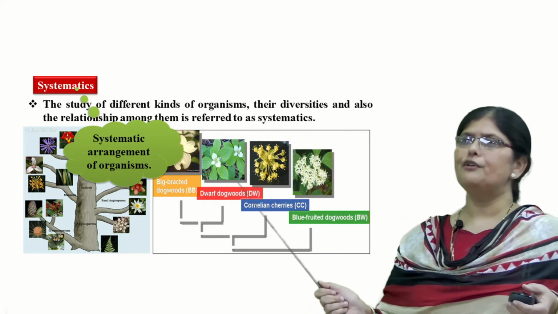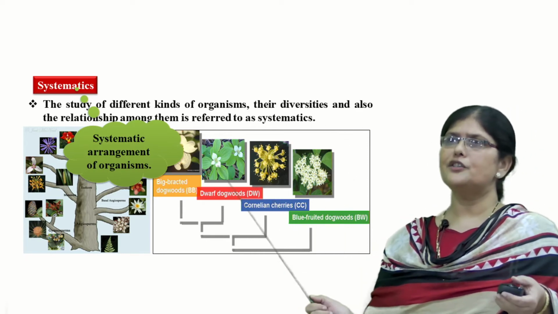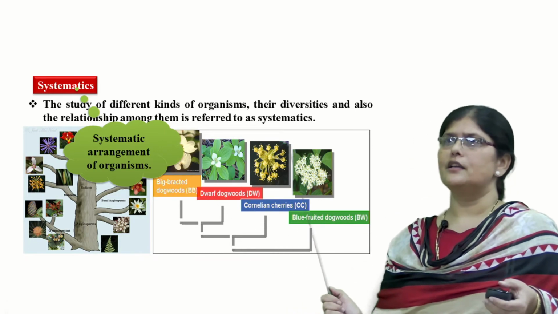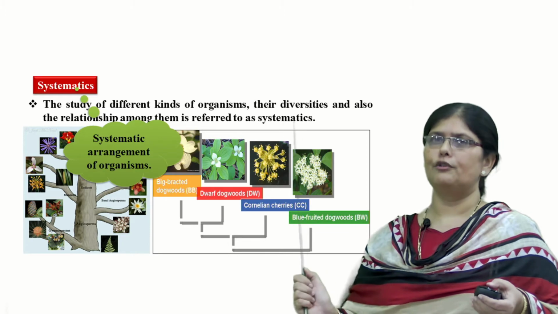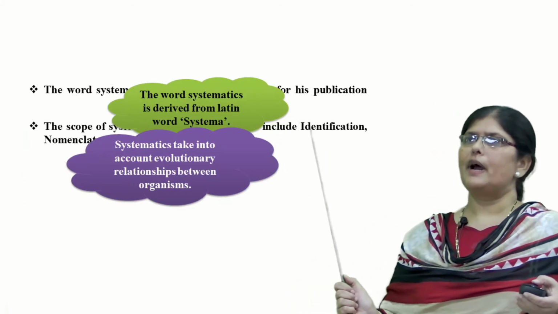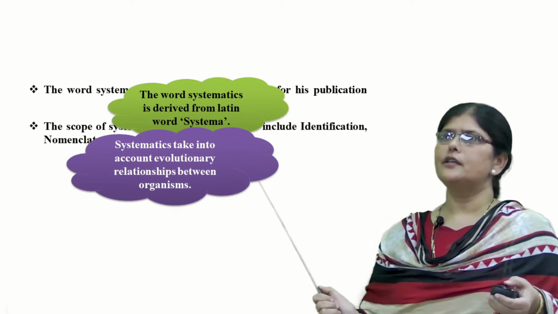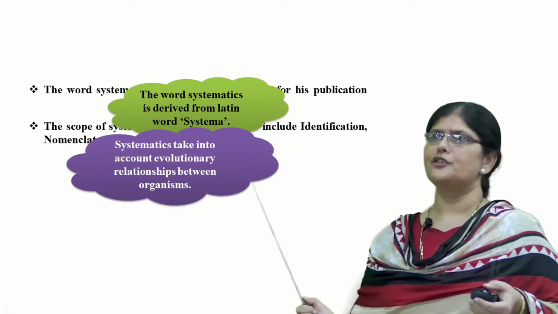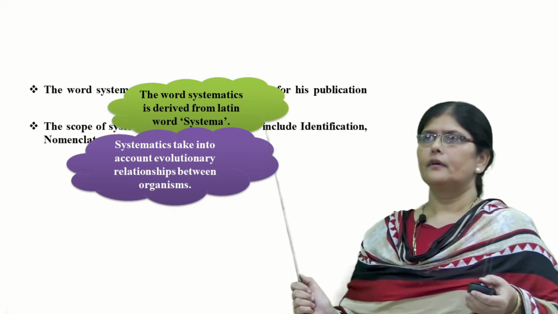So, the study of different kinds of organisms, their diversities and also the interrelationships among them together is referred to as systematics. So, systematics is the highest level of taxonomy. The word systematics is derived from the Latin word systema. It takes into account the evolutionary relationships between the organisms.